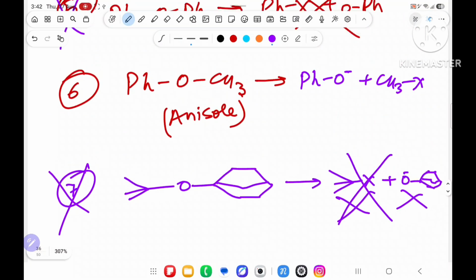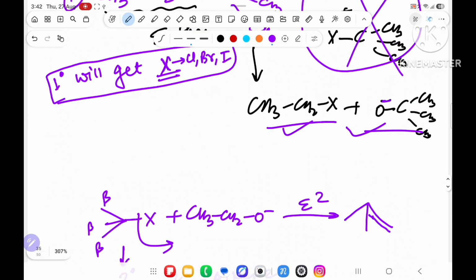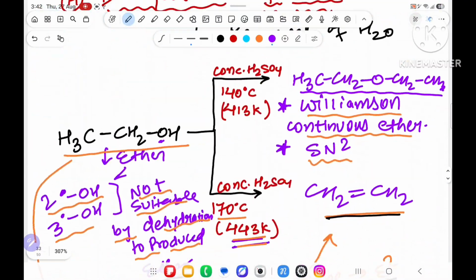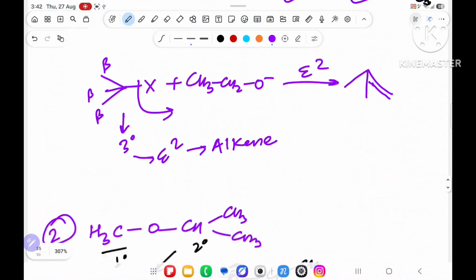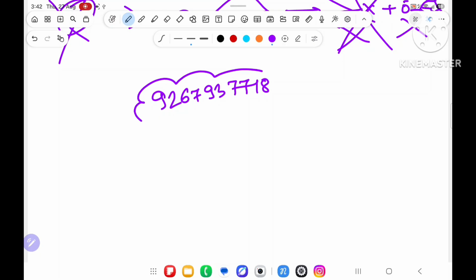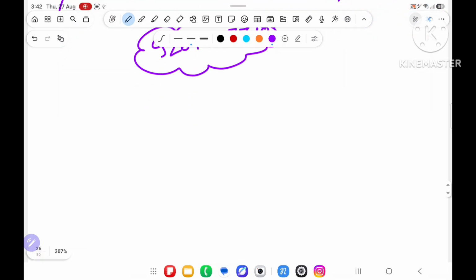So this is all about the preparation of ether. Only 2 methods are there for the preparation of ether. Any problem, you can call or message 9267937718, and trust me, I will explain it to you properly. So we have completed the preparation of ether.